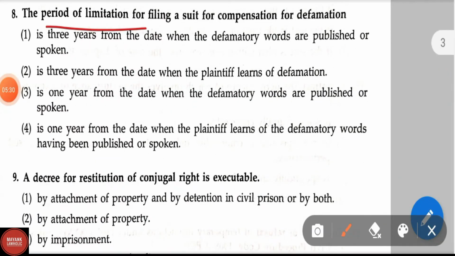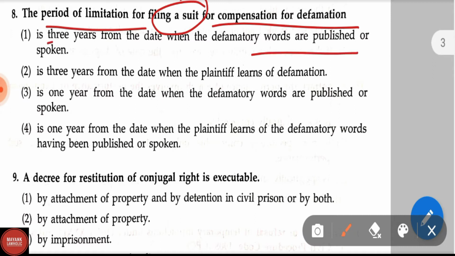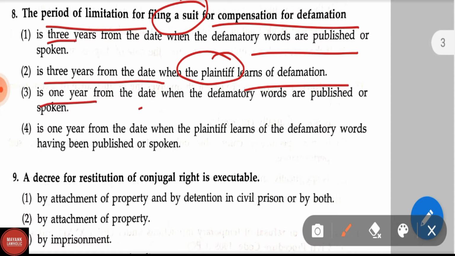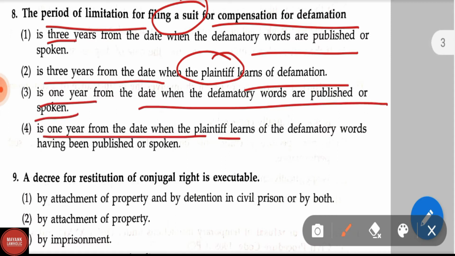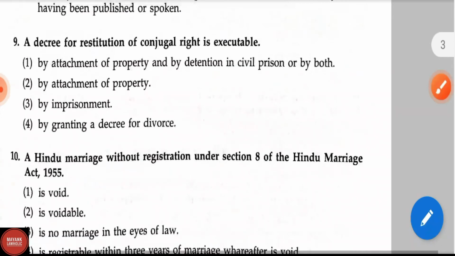The period of limitation for filing a suit for the compensation for defamation is 3 years from the date when the defamatory words are published or spoken, is 3 years from the date when the plaintiff learns of defamation, is 1 year from the date when the defamatory words are published or spoken, is 1 year from the date when the plaintiff learns of the defamatory words having been published or spoken. Here correct answer is option 3. Now let us see the question number 9.